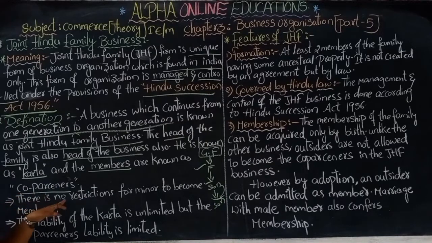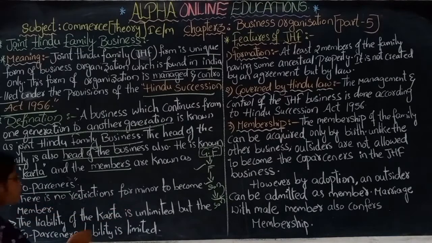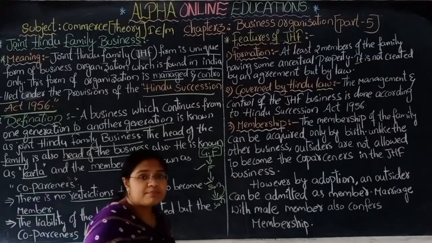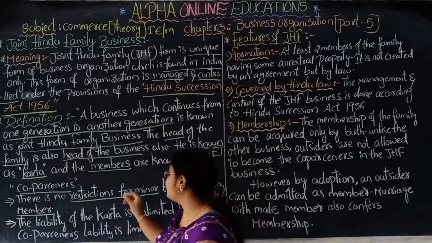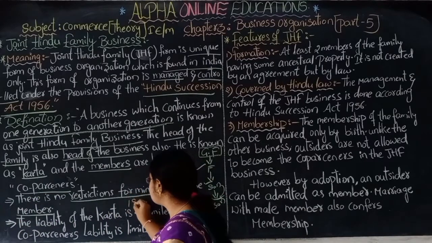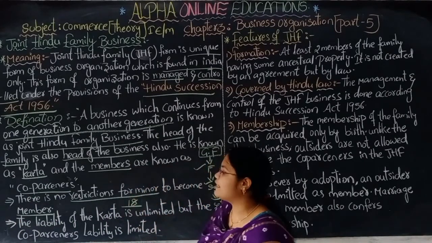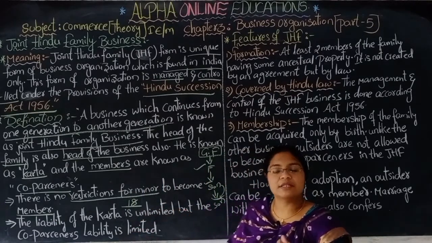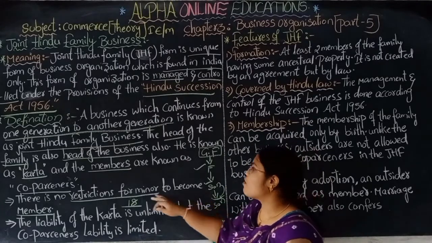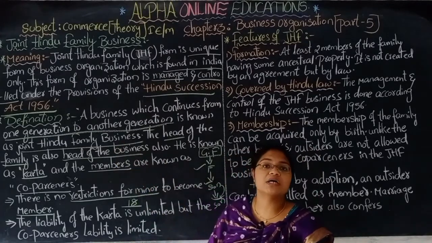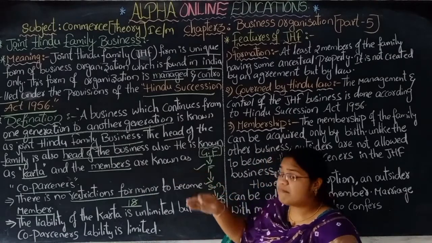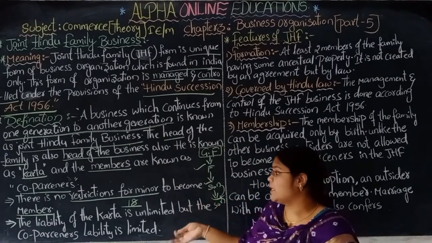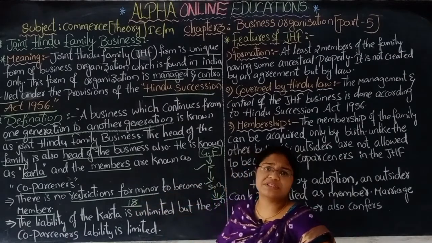There is no restriction for a minor to become a member. The minor can also become a member. Who is a minor? One who has not completed the age of 18 years. So there is no restriction on the minor. The minor can also become a member of the joint Hindu family because he is a member of that family. He was born in that family, so he has the right. There is no restriction on him.